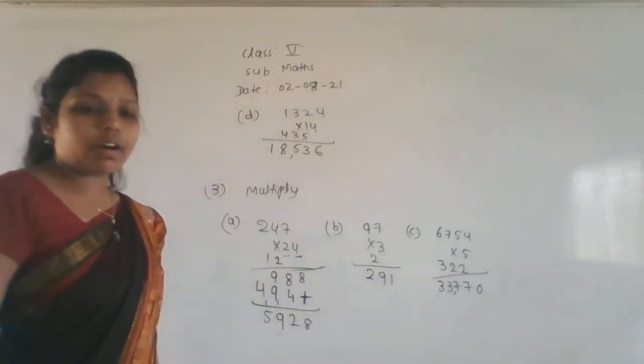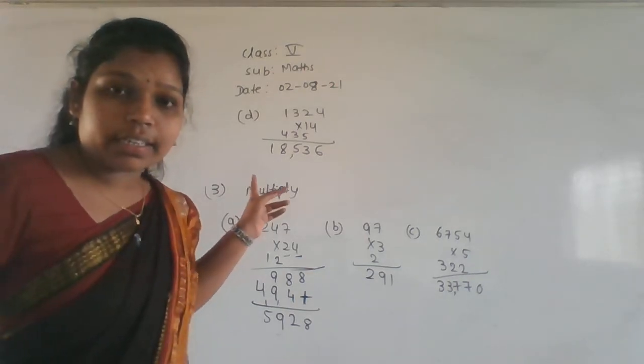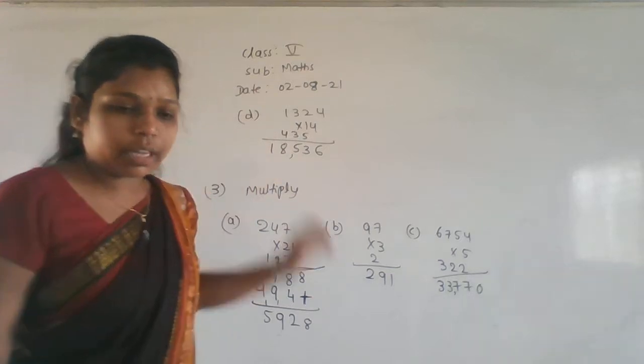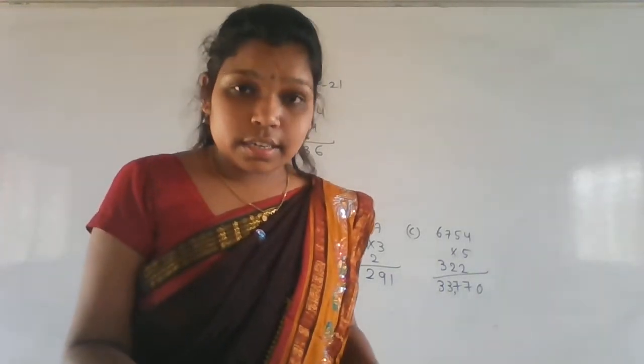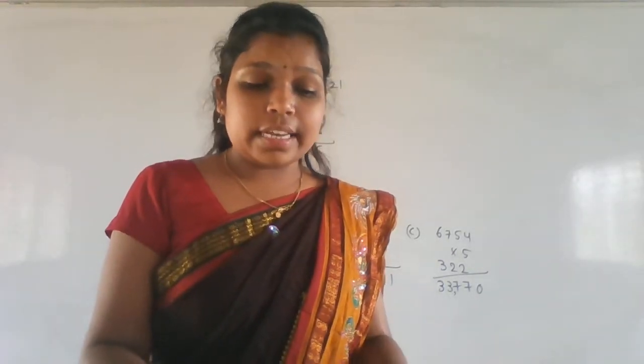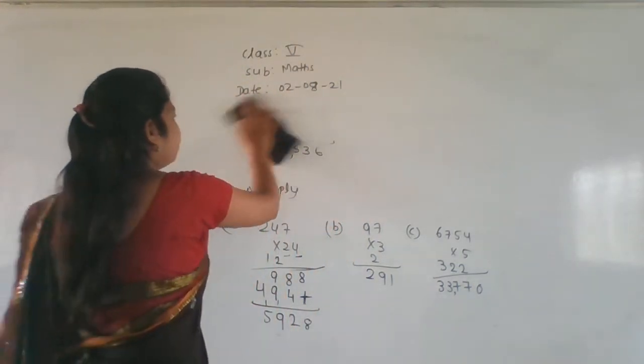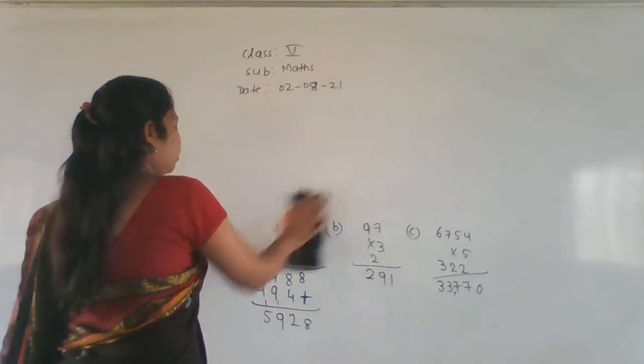So what is the answer we got? 18,536. 18,536 is the answer. Okay. So we finished the third main also. Now go with the fourth main, that is divide. Division is given here. We have to do the division. Fourth main, division problems.